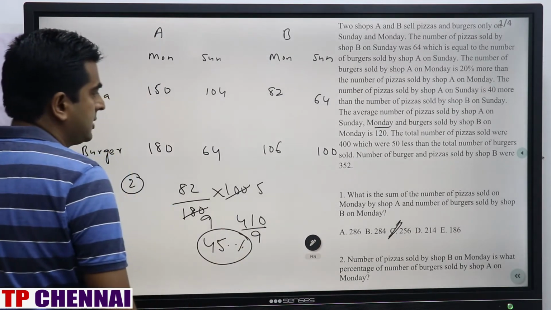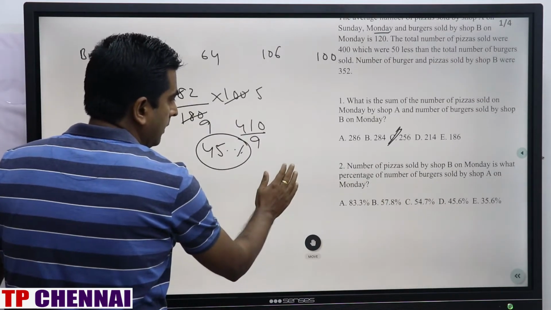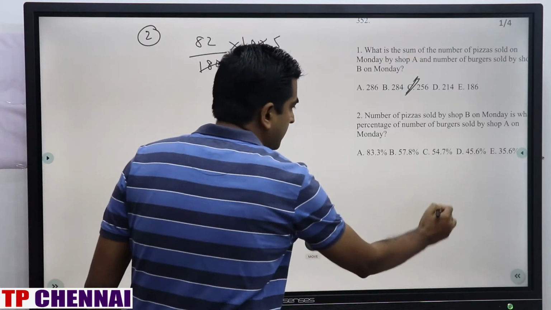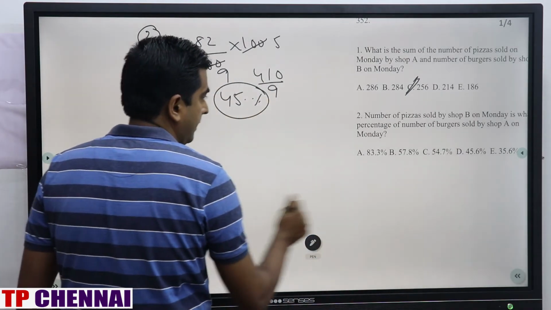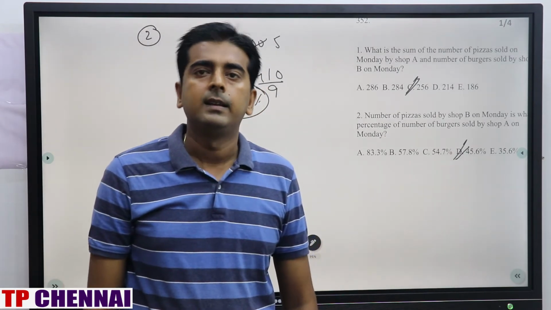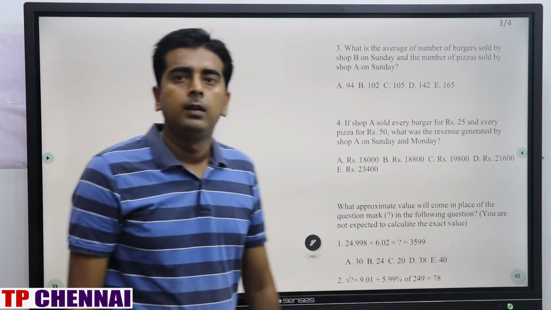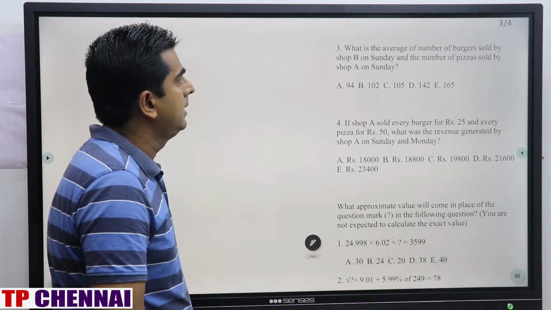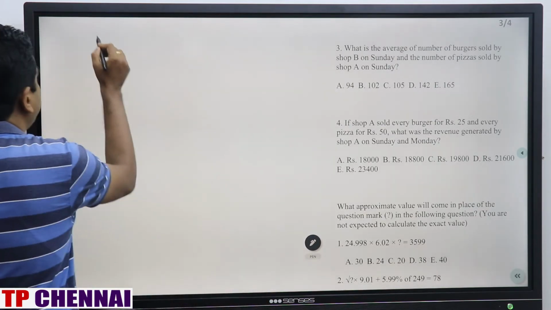So we have to see the options. When you see the options, what is your answer? Only one option is that, which is nothing but the fourth option. So the fourth option is the correct answer. Clear? Now we'll see the third question. Question number 3. What is the average number of burgers sold by shop B on Sunday and number of pizzas sold by shop A on Sunday?